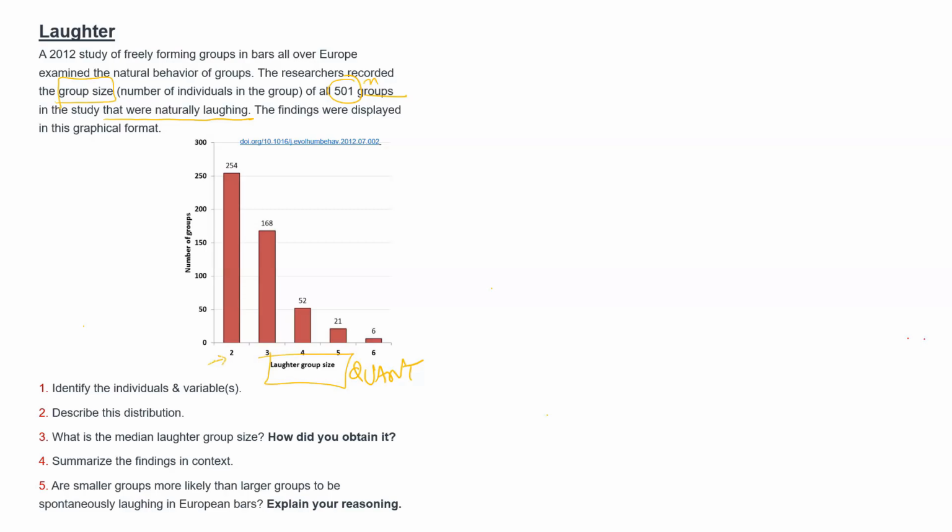So the graph represents a summary of this distribution, and we can see that it is clearly strongly right skewed, ranging from groups as small as just 2 people to groups as large as 6 people.